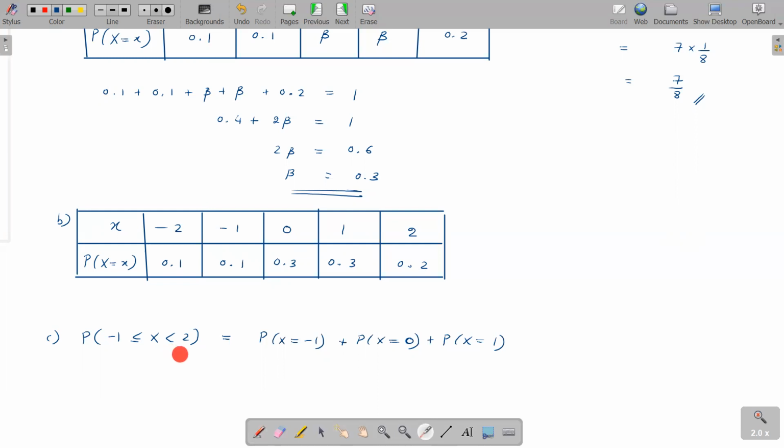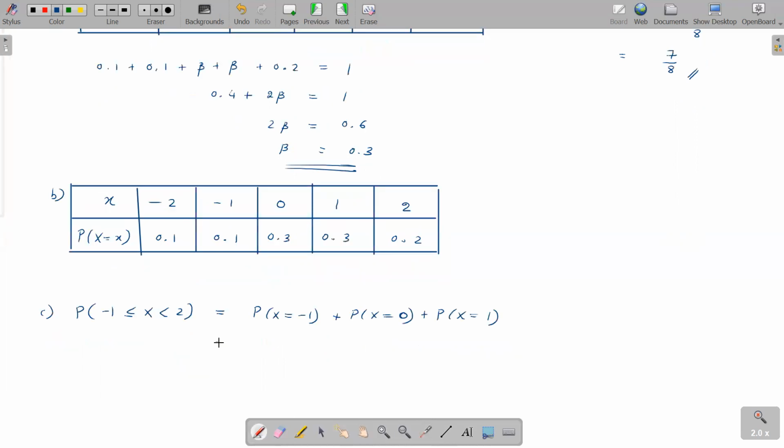It does not have smaller than or equal to. So x is less than 2, which means 2 should not be included. X equal to -1, 0, and 1. So x equal to -1, probability is 0.1, x equals 0, probability is 0.3, x equals 1, probability is 0.3. So the answer is 0.7. So this is the probability. Is this clear? Okay.